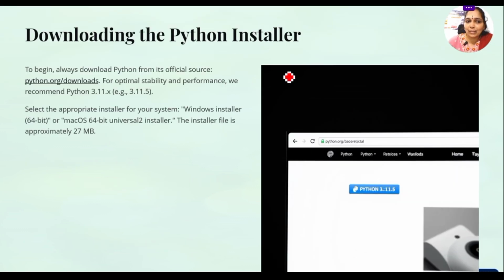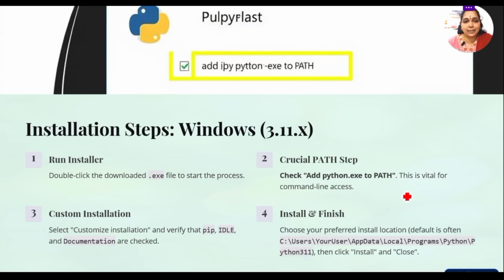Now, how can we download Python? Directly, you can go to the Python organization's website and install from there. You need the Windows installer or the macOS 64-bit installer, approximately 27 MB. For Windows, you can go for the 64-bit installer. You can use Python 3.11.5. This is the latest version and it is enough for students to learn Python.